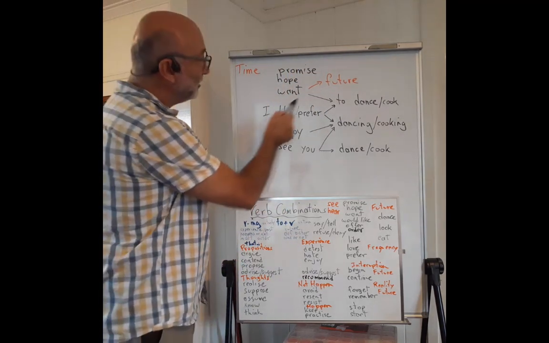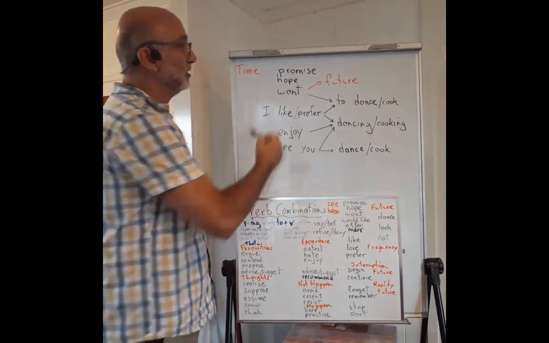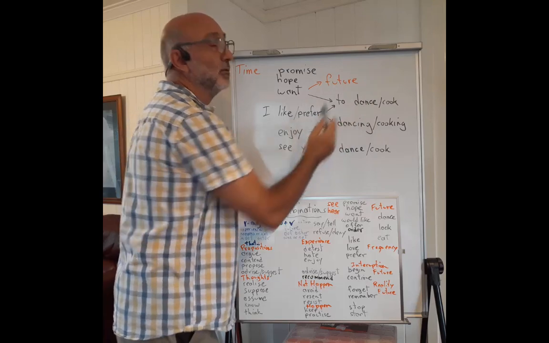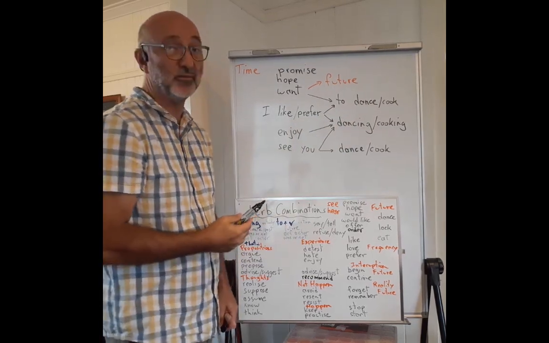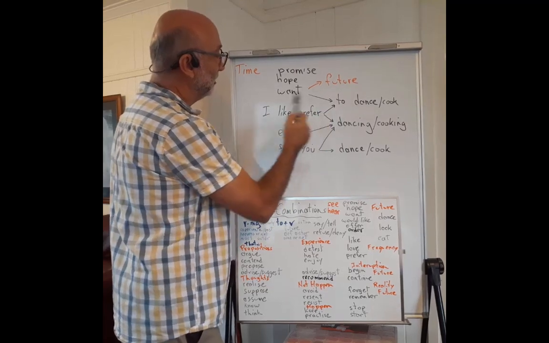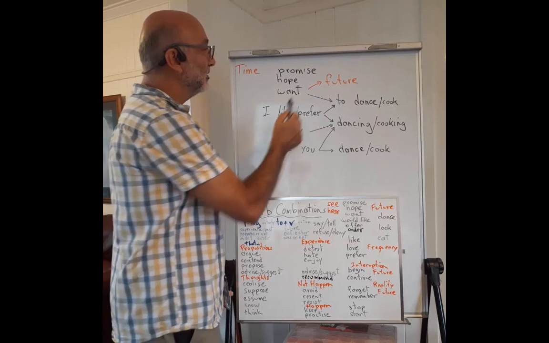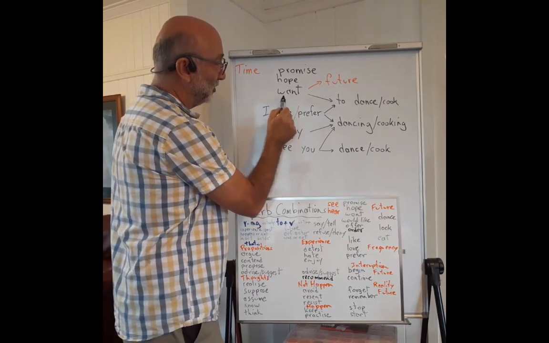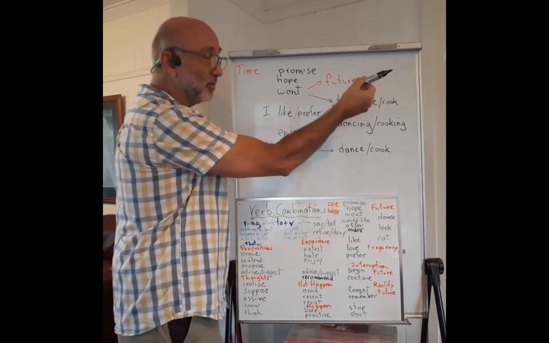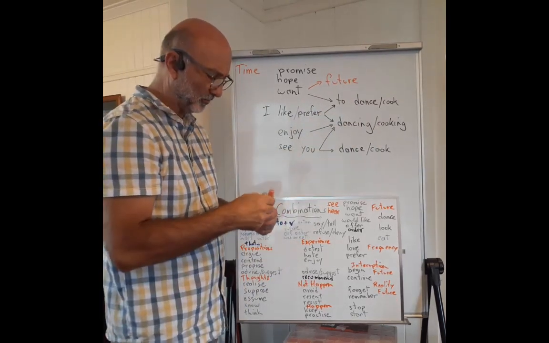So these types of verbs that point to the future usually are combined with the infinitive. I promise to dance, I hope to dance, I want to dance. So this idea of a verb pointing to the future is associated with the infinitive.